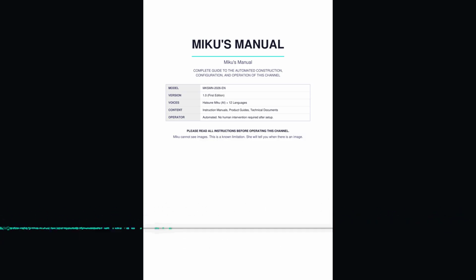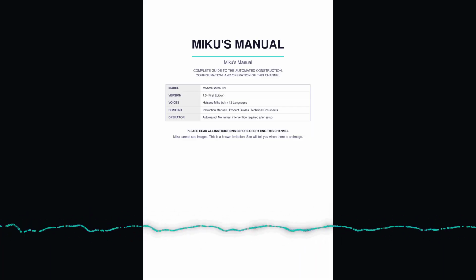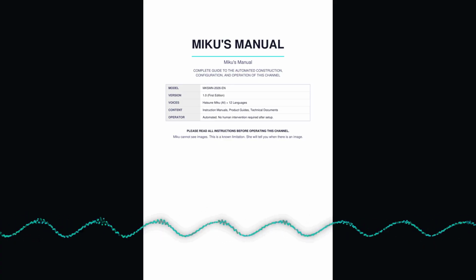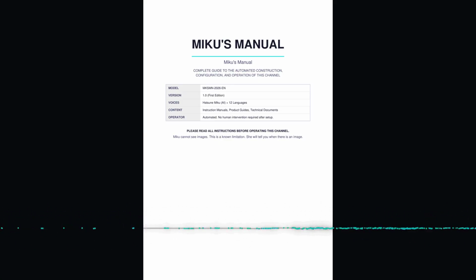14. Regulatory compliance. Miku's Manual. Model, MKSMN 2026 EN Rev 1.0. Copyleft, all rights reversed, Viral Public License, viralpubliclicense.org.